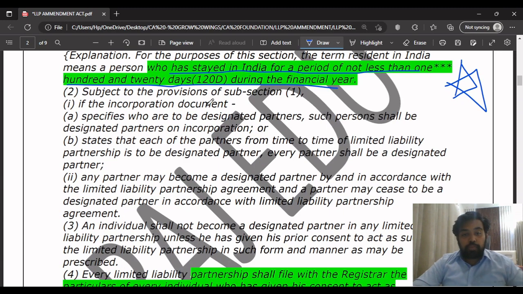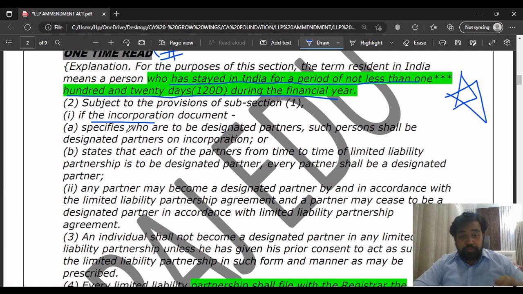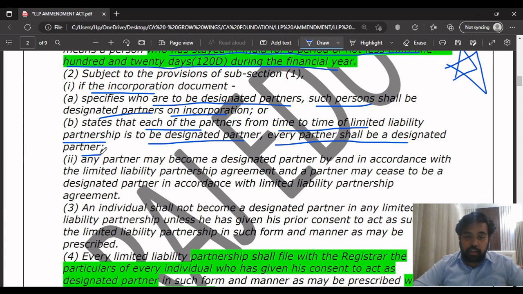Okay. Next point, what they are trying to tell here is, the next provision is, if there is an incorporation document which specifies who are to be considered as designated partners. The LLP is registered by the registrar, and it is given by the MCA only, the Ministry of Corporate Affairs. Also, there is the incorporation document which specifies who are the designated partners. Such persons shall be the designated partners on incorporation, and it also may state that each of the partners from time to time of the LLP is to be considered a designated partner. Every partner shall be a designated partner.